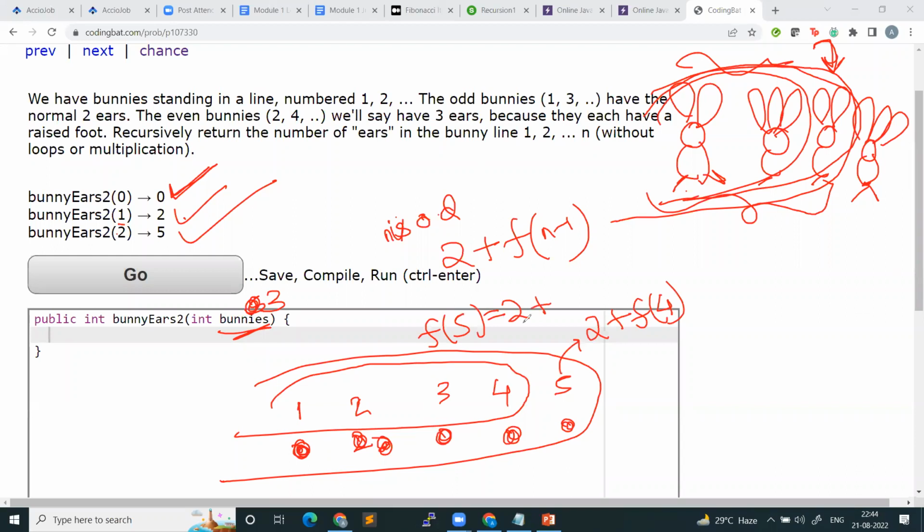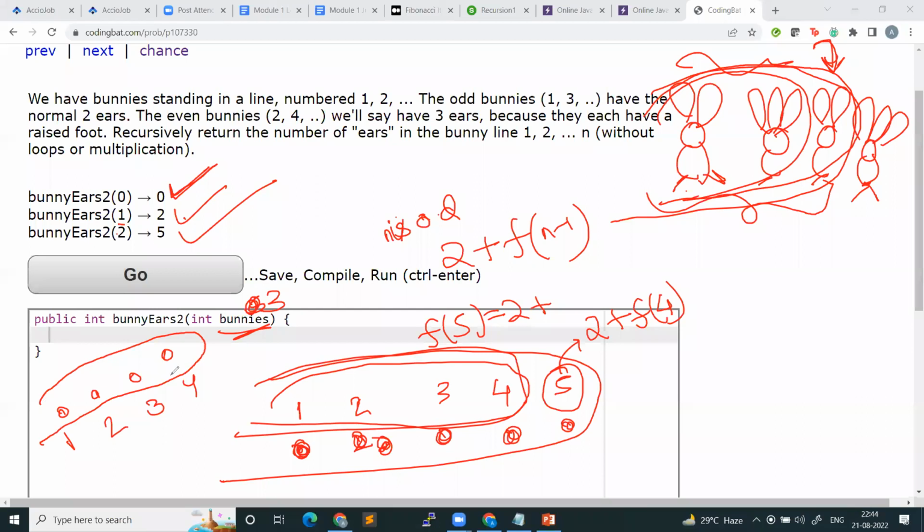The total number of ears that these 5 bunnies have is 2, because the 5th bunny has 2 ears, plus the total number of ears these 4 bunnies have. But if I ask you to find the summation for these 4 bunnies, I need to find the sum of the ears of these 4 bunnies. What is the number of ears that the 4th bunny will have? 3. So if n is even, the total number of ears that these n bunnies have is this 4th bunny's 3 ears plus the total number of ears of these 3 bunnies.